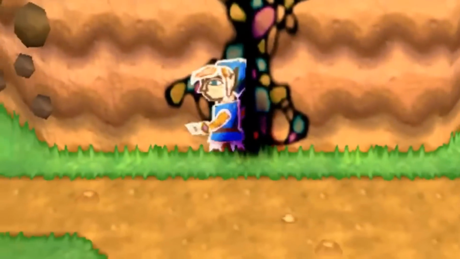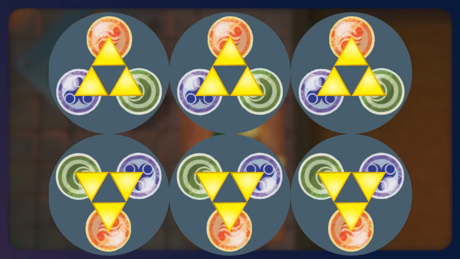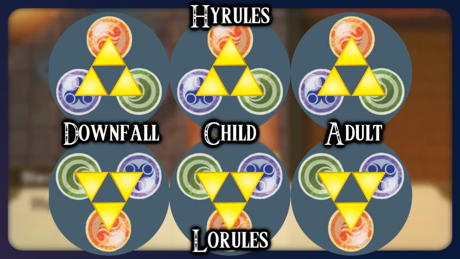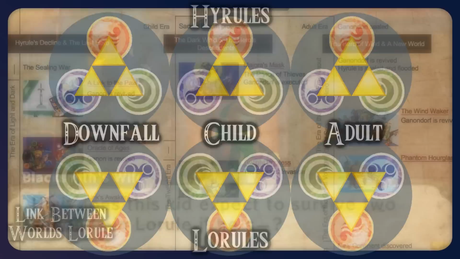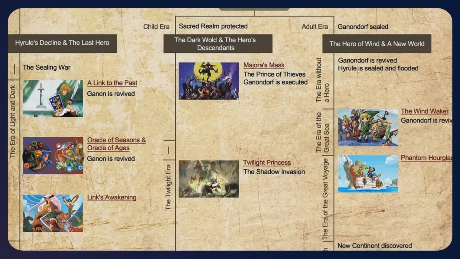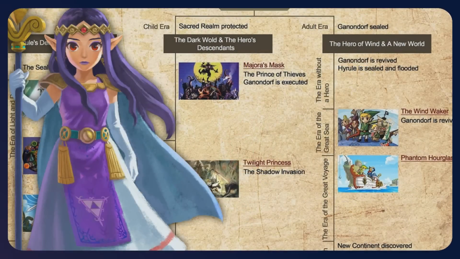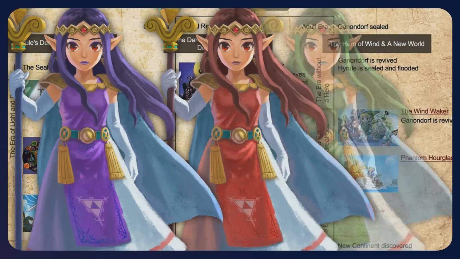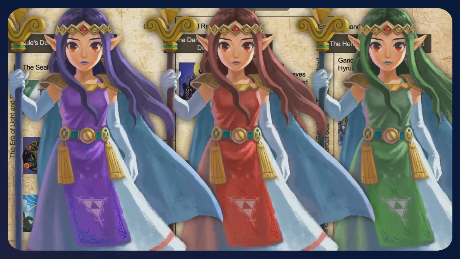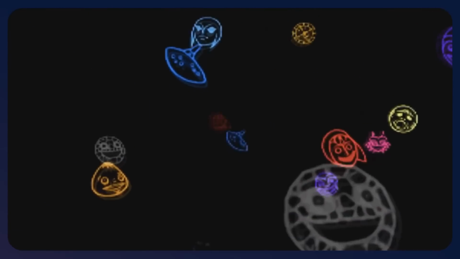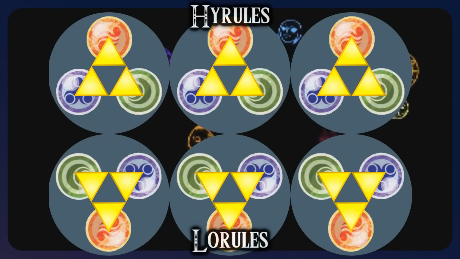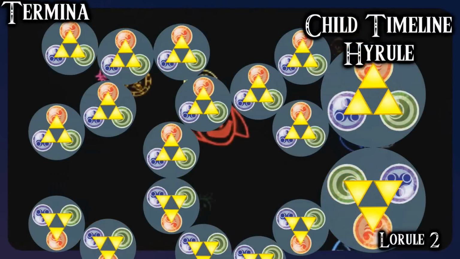But why do we specifically travel to this Lorule? It could be simply because it is perfectly adjacent to the Hyrule universe in the Downfall timeline, like we see here. This would also mean, if we were to ever revisit Lorule while in this timeline, it would be the same Lorule. But if we were to visit Lorule in either of the other 2 timelines, it would be a different Lorule. But on the contrary, Termina is much more difficult to travel to. Rather than having magical portals all over the place, there's a singular portal somewhere in the Lost Woods. But why is this? What makes it so complicated? While Lorule is near perfectly adjacent, Termina is an offshoot.